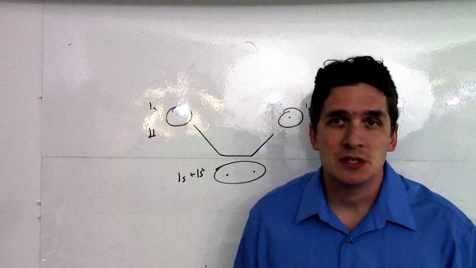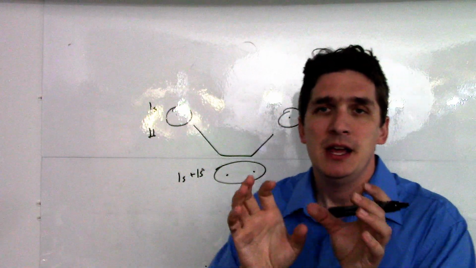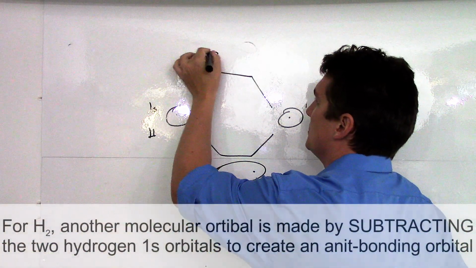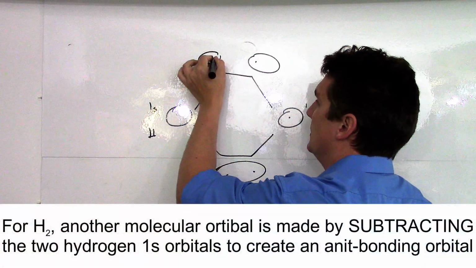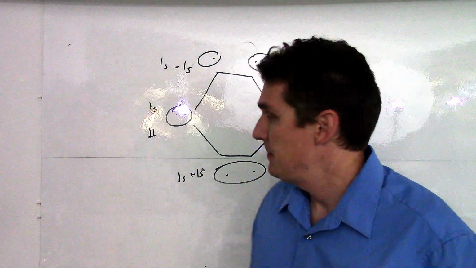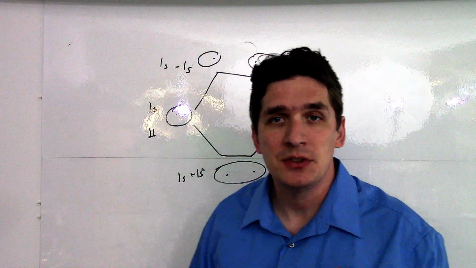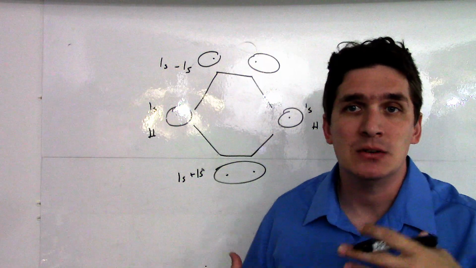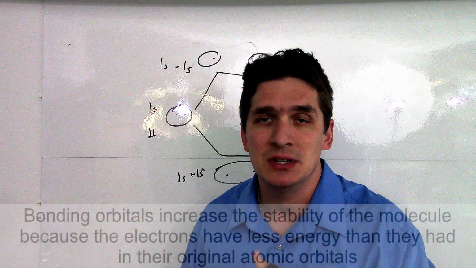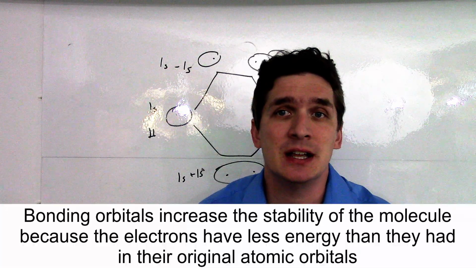Now, the other option is we can subtract them, and when we subtract them, we take the probability here minus the probability here, and we actually get a gap between the two orbitals. So this is the 1s minus the other 1s. This draws the electrons together and lowers the energy of the electrons that are in them. So we would call this bottom orbital here a bonding orbital. Any electrons that drop into a bonding orbital increase the stability of the molecule. The one up here, which actually increases the energy of electrons, is considered an antibonding orbital.